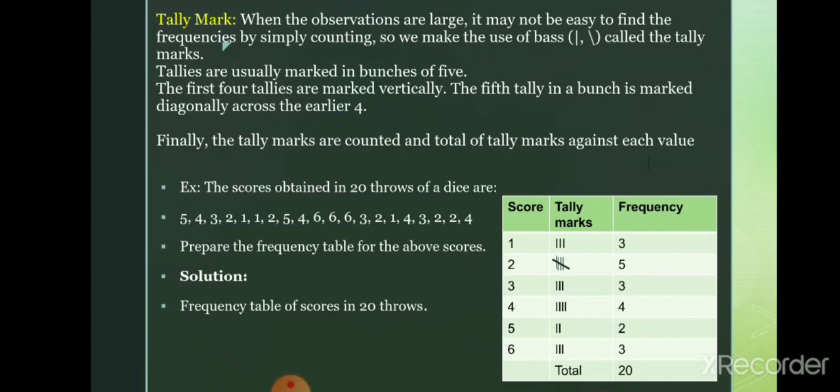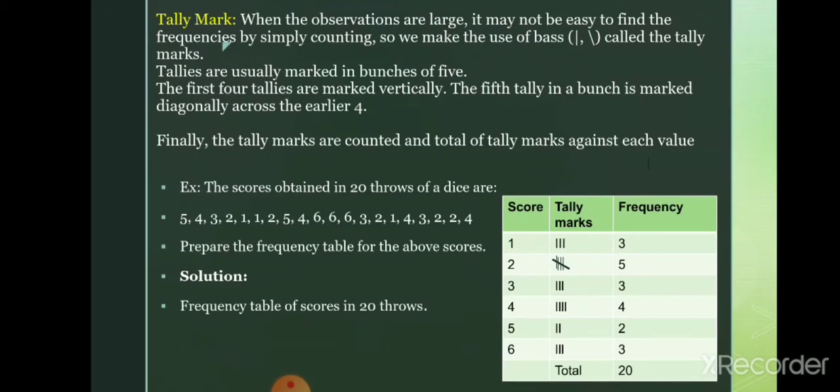For counting a frequency, generally tally marks are used. You may have learned in school level or in 11th and 12th the frequency count by using a tally mark. What is a tally mark? When observations are large, it may not be easy to find the frequencies by simply counting 1, 2, 3. That's why we use bars, that is a straight line and a slanting line.